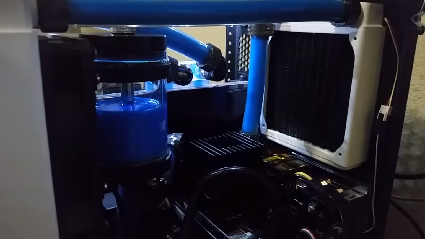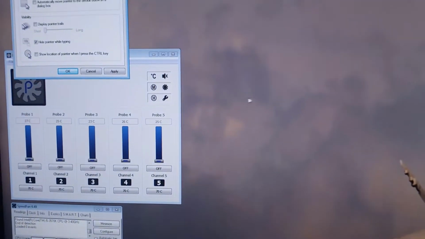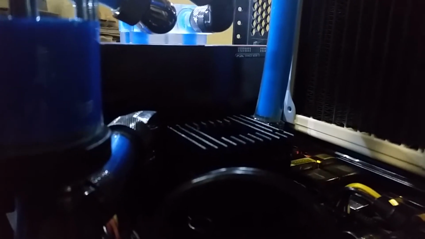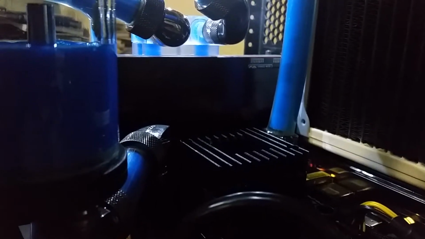So hopefully you can hear this. This is me moving my mouse. Just moving my mouse. The desktop. Nothing's running. So again, moving my mouse.